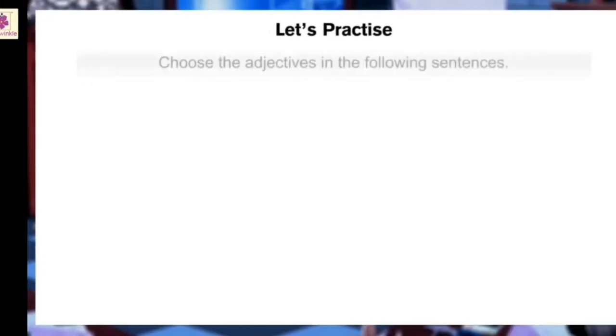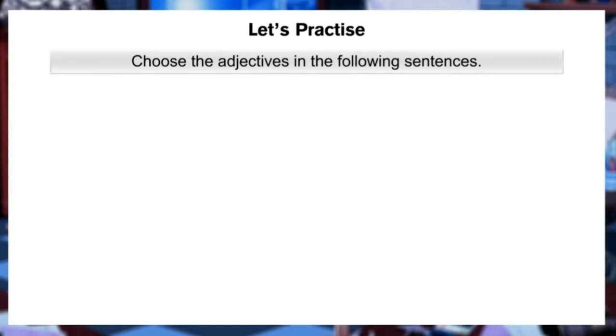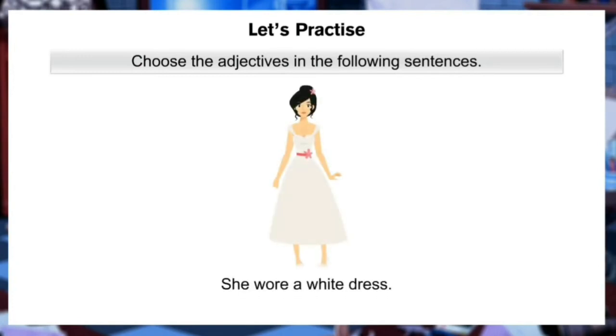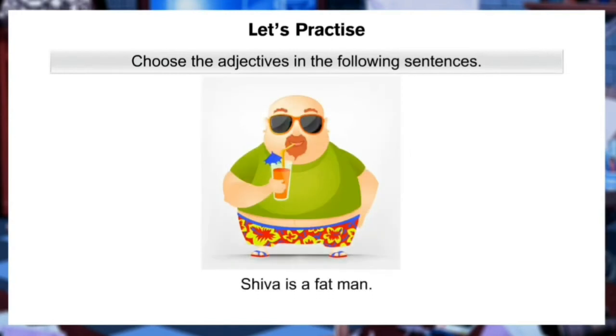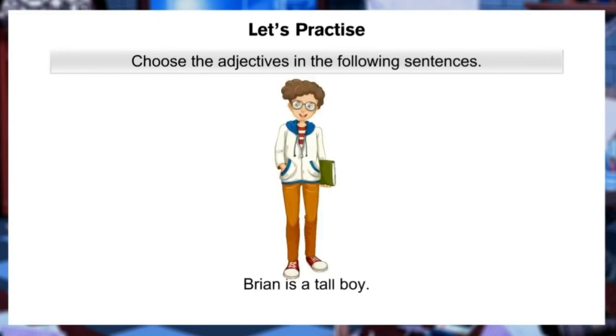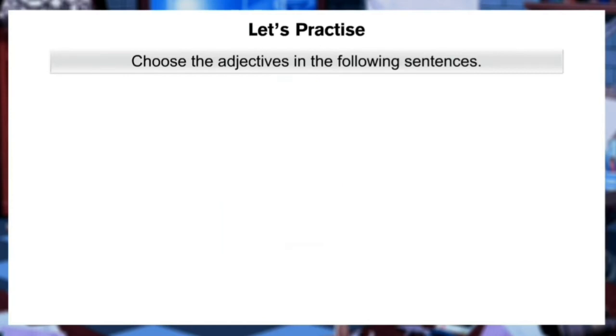So children, let's practice. Let's do an exercise on adjectives. The exercise is to choose the adjectives in the following sentences. First sentence is: she wore a white dress. Second is: Shiva is a fat man. What kind of a man is Shiva? He is a fat man. Now, the third sentence is: Brian is a tall boy. What kind of a boy is Brian? He is a tall boy. Find the adjective in the sentence.